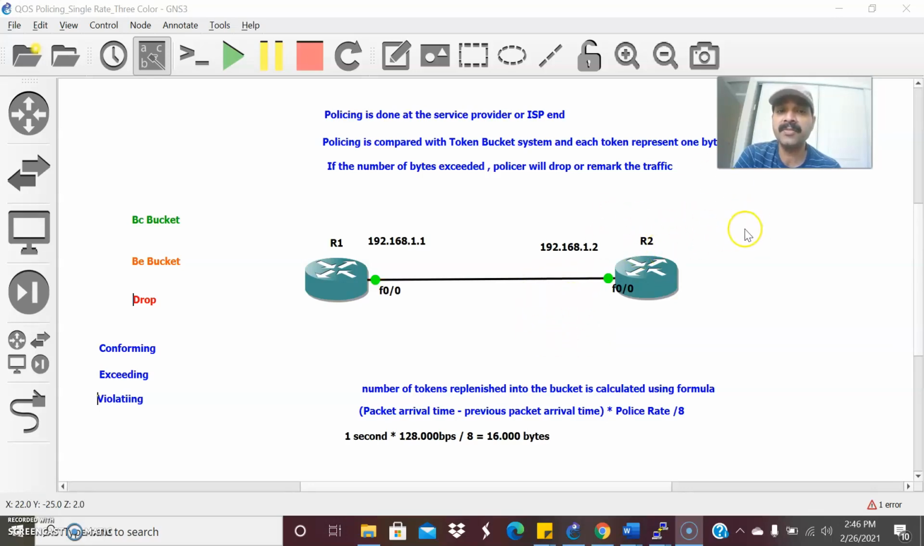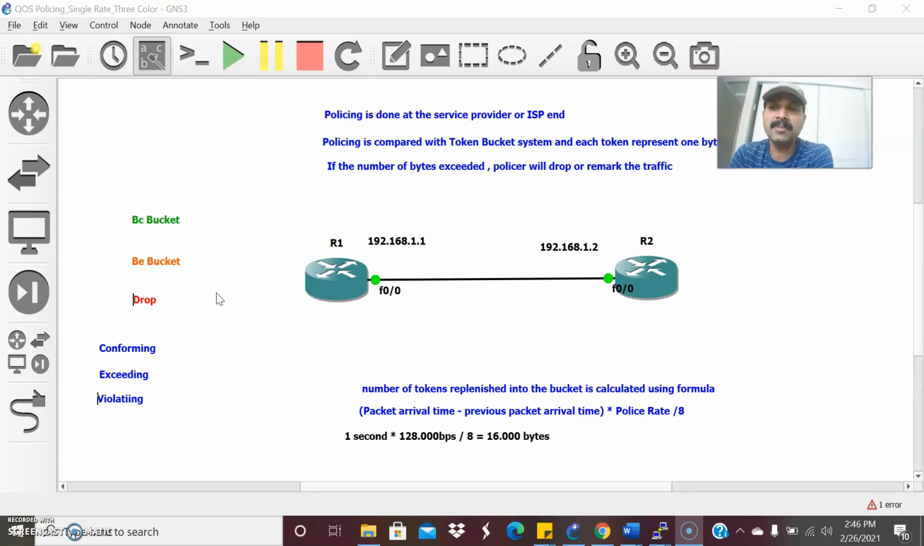That we call conforming. When it exceeds the traffic contract, that is exceeding. Once it is within the traffic contract, we call it conforming. So those are the two stages. In these three stages, there is an additional stage called violating: conforming, exceeding, and violating. This is also called a two bucket system. We are using two buckets, the BC bucket and the BE bucket, and the third one is violating.